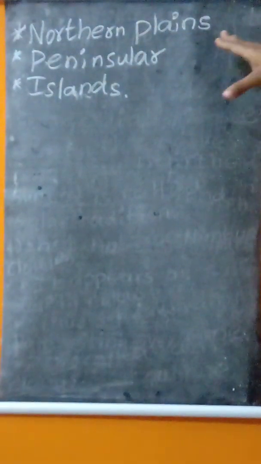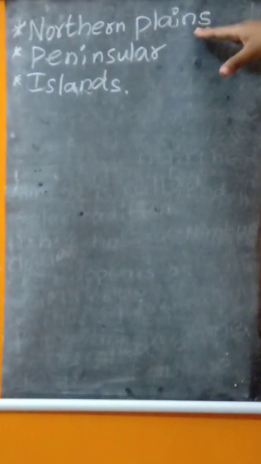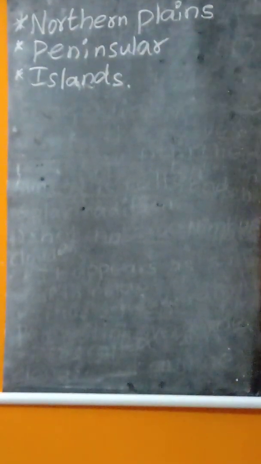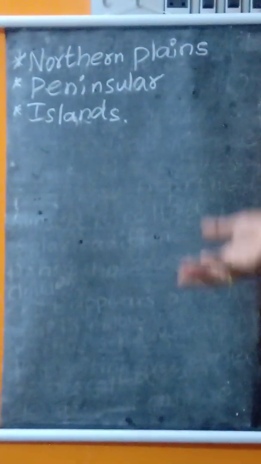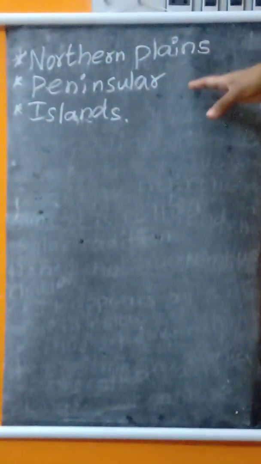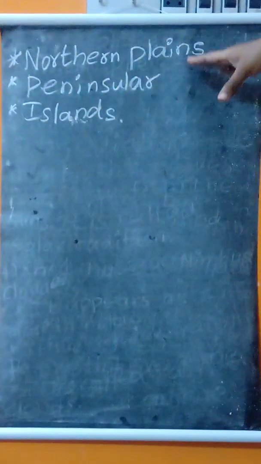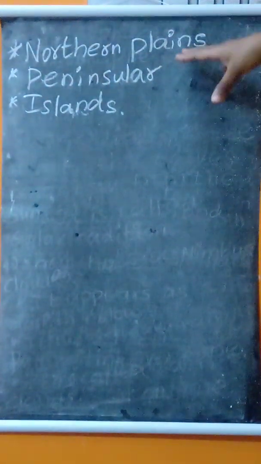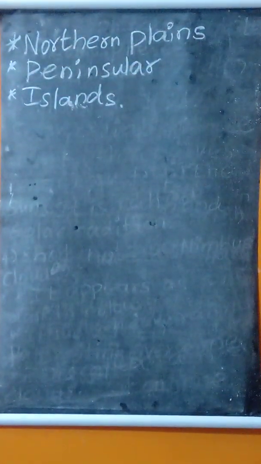Plains are one category of landform. This landform helps us cultivate many crops and do agriculture work. It is used for agriculture purposes, and most of the plains are located in the northern side of India.